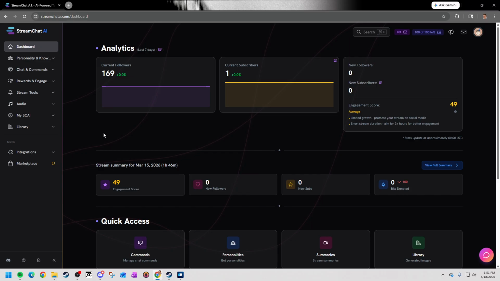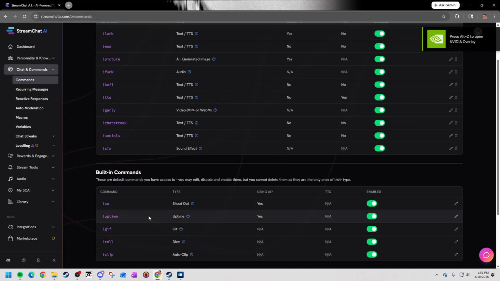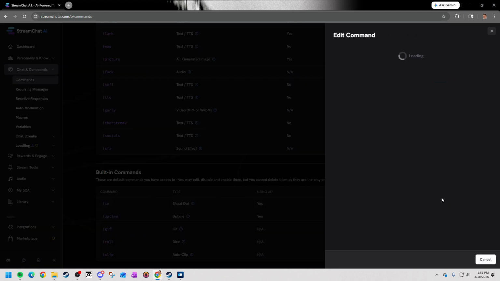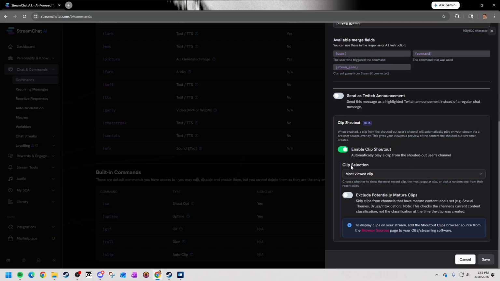Another update that we're pushing out is going to be the shout out feature, which now allows a short video to be played for the person that you're shouting out. A couple of things that you have to do for this one. First of all, go to your chat commands and commands. Go to the built-in commands and edit the shoutout command. And scroll down, you will have the enable clip shoutout.